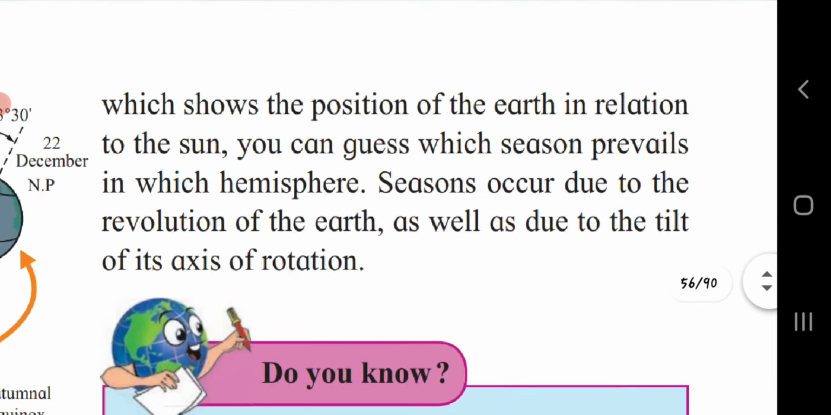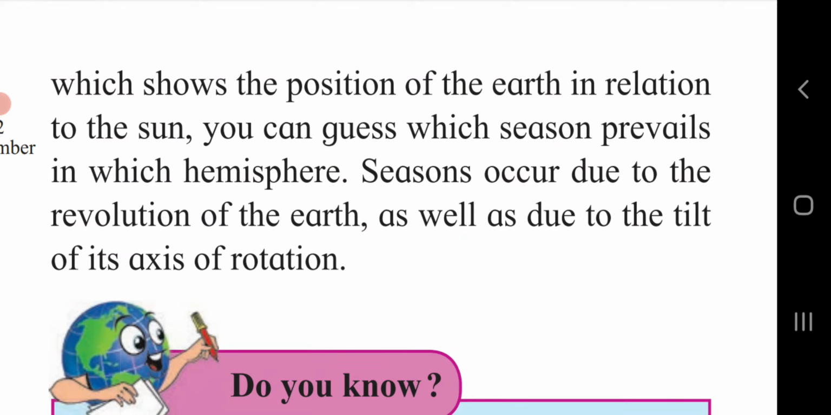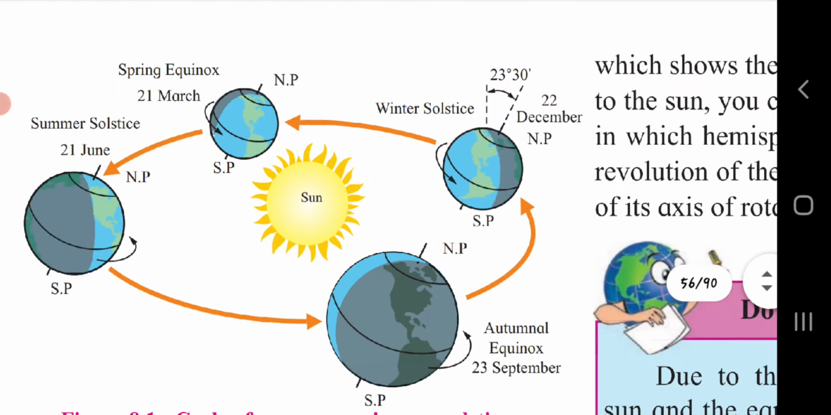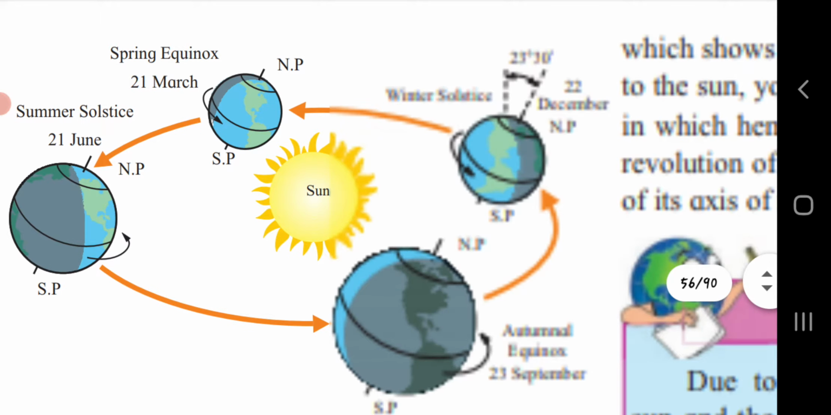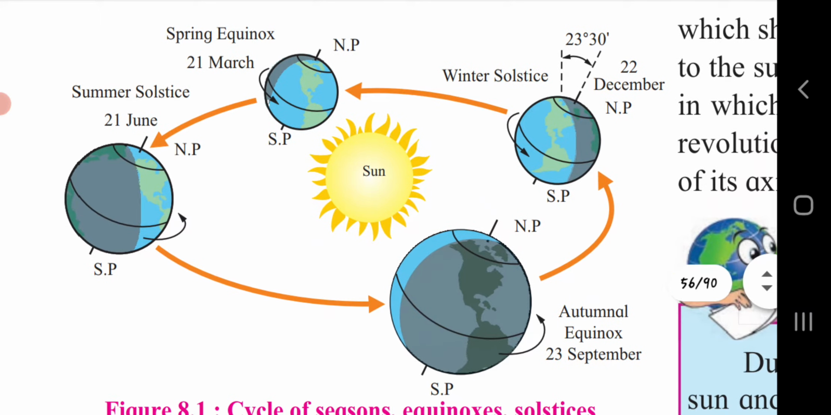Figure 8.1 shows the position of the earth in relation to the sun, and you can guess which season prevails in which hemisphere. Season occurs due to the revolution of the earth as well as due to the tilt of its axis of rotation. From this diagram we can come to know 21st March, when the earth is close to the sun, we feel hot. It means that it is spring equinox, not so cold and not so hot.